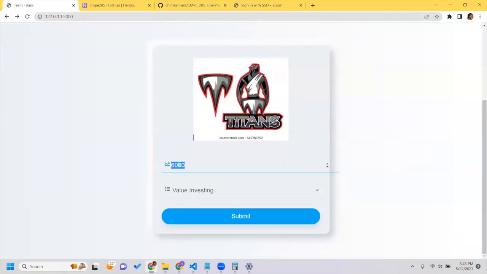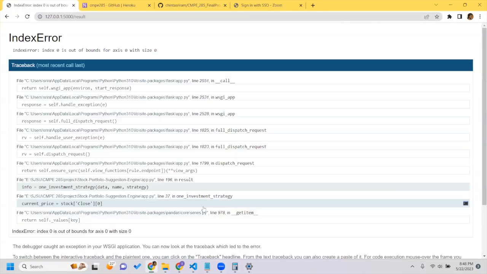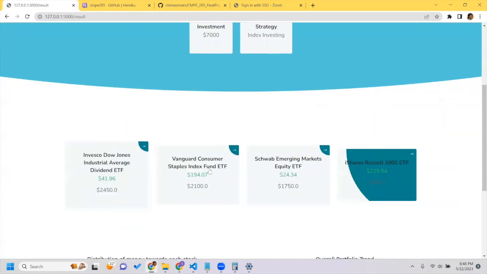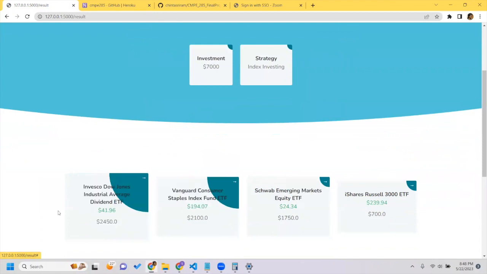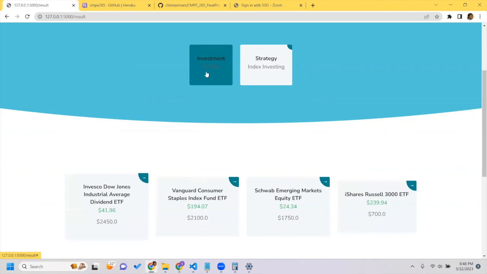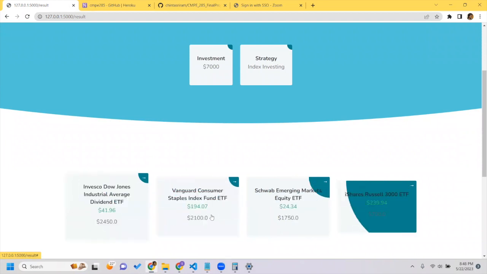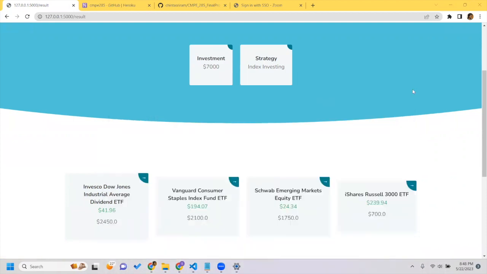And let us say the amount is 7,000 and the investment is growth investing. So these are the four companies that our API has suggested. Does this 7,000 match the companies that the API suggested? Let us see, which means this 2,400 to this amount that is there should be equal to 7,000. Is it there like 7,000 or not? Let us see.